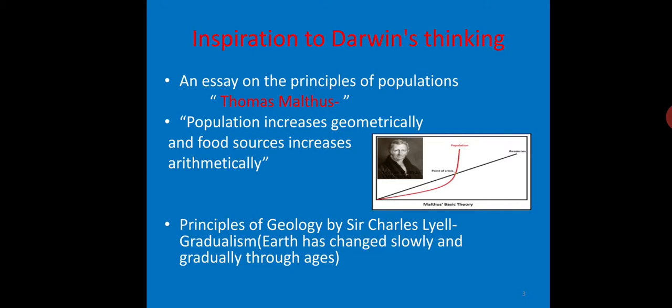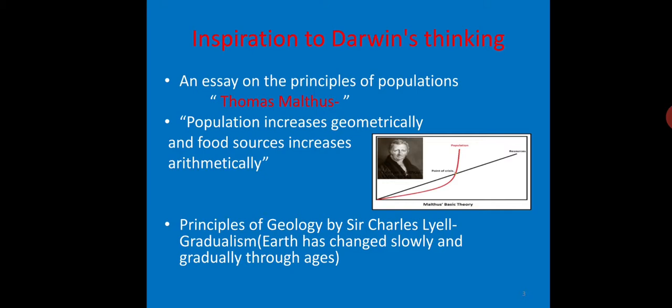What inspired Darwin's thinking? Darwin's thinking was influenced mainly by three publications. Some of them are An Essay on the Principles of Population by Thomas Malthus, which states that animal populations increase in geometric progression whereas their food sources increase in arithmetic progression. So, for an ever increasing population, the food sources are not sufficient. It leads to competition among individuals.